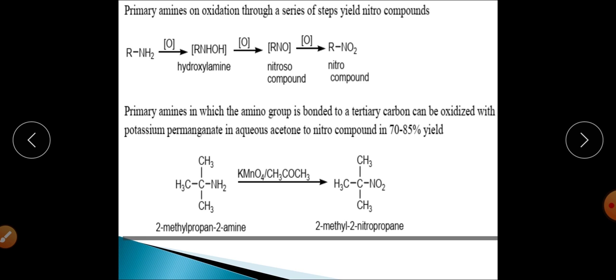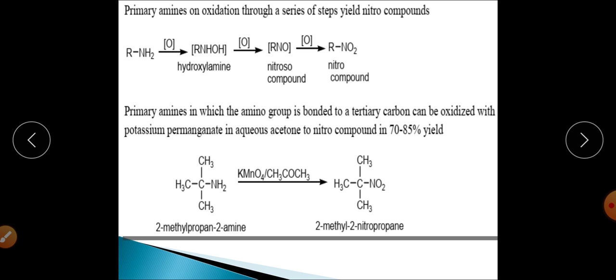When we talk about a different oxidizing agent, we can also oxidize the amines by using Caro's acid, that is H2SO5. At that time, the amine, especially the primary amine, will get converted into hydroxamic acid, that may get converted into aldoxime, and you may also obtain hydroxylamine from that one.